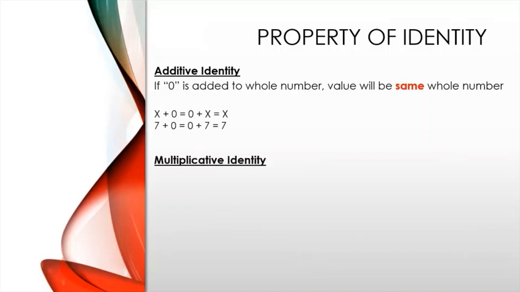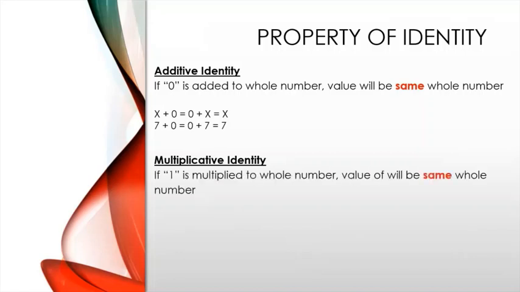The multiplicative identity. If 1 is multiplied to any whole number, the value of the whole number will be the same. It will not change at all. So for example, x into 1 is equal to x, and 1 into x is also equal to x. So if we change x by 7, we get 7 into 1, which is equal to 7, and 1 into 7, which is equal to 7.